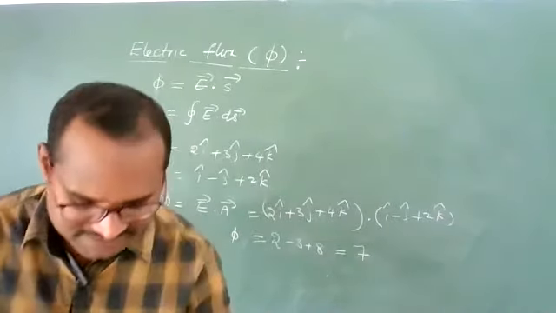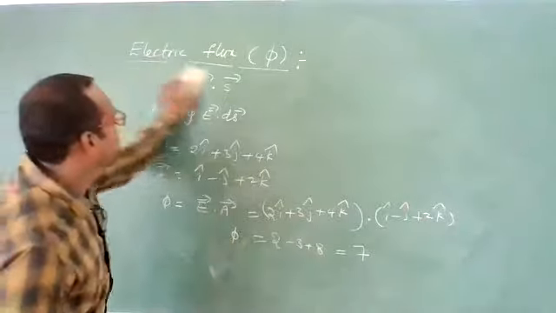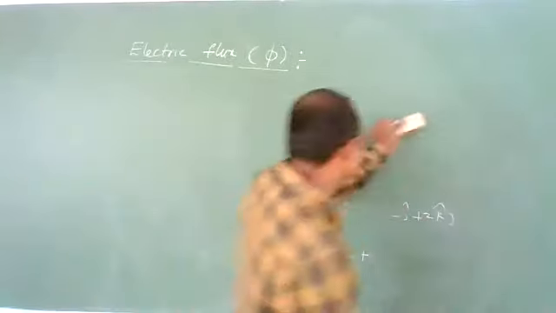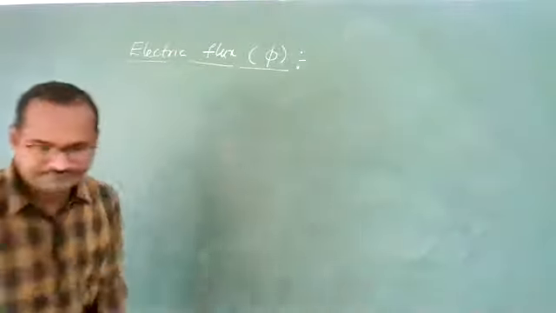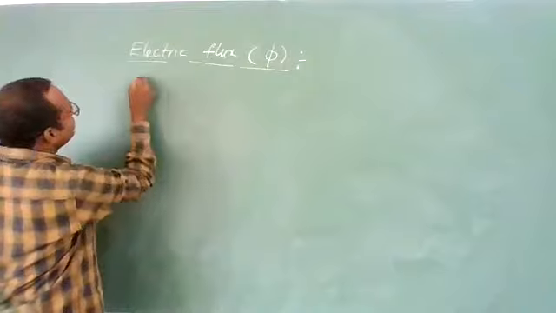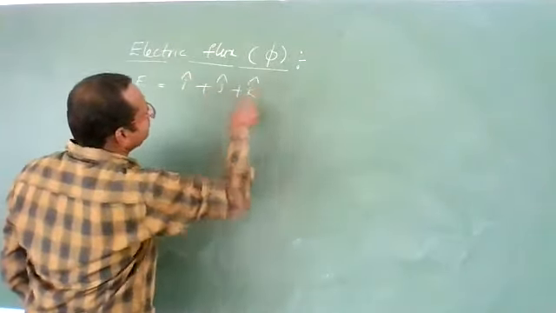Okay, so 7 is the answer. Clear? Sometimes they may give questions differently also. See how they will give. See, students, let us suppose the electric field is given as i cap plus j cap plus k cap.